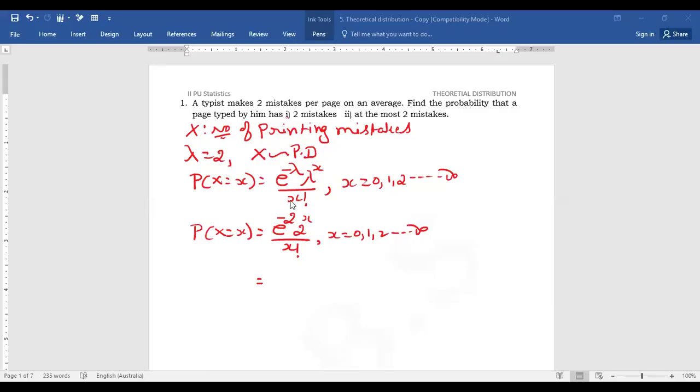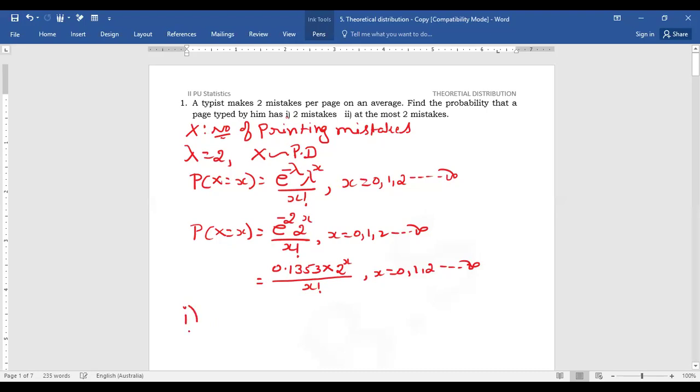So here the value of e power minus 2 is 0.1353 into 2 to the power x divided by x factorial. Here x can take the value 0, 1, 2, etc. up to infinity. Then this is the simplified form.